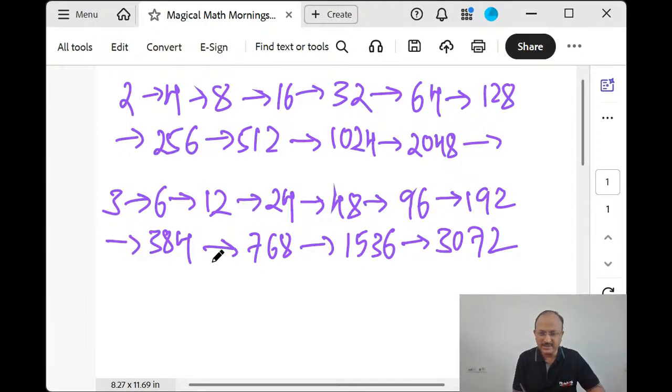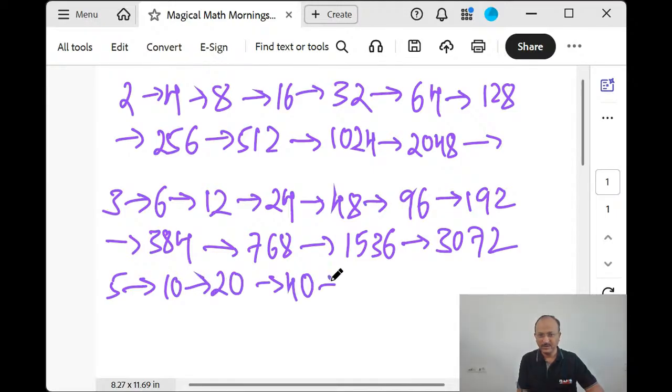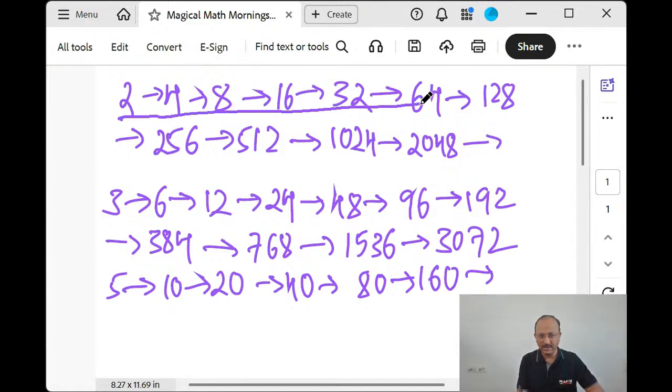Do we need to practice the doubling of 4? No, because 4 doubled is 8, then 16, 32, 64, 128, 256. It's already done. Let's check with 5. 5 doubled is 10, 20, 40, 80, 160, and so on. From here, it is just replicating the double of 2 with one added 0.